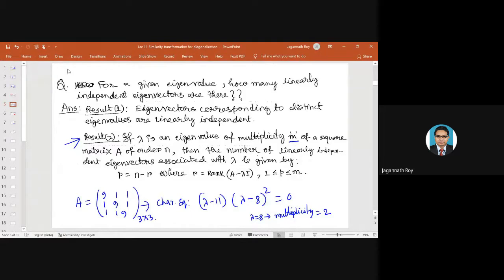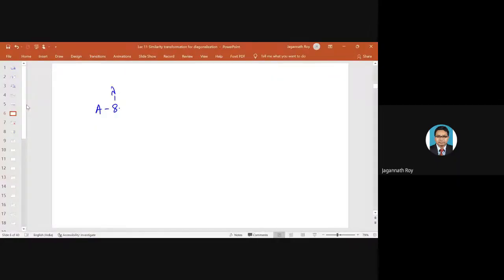For this particular A, a square matrix of order 3 by 3, the number of linearly independent eigenvectors associated with this lambda is given by the number p equals n minus r, where r is the rank of the matrix A minus lambda I. That means if you talk about this, A minus 8 times I, you have to take the rank.